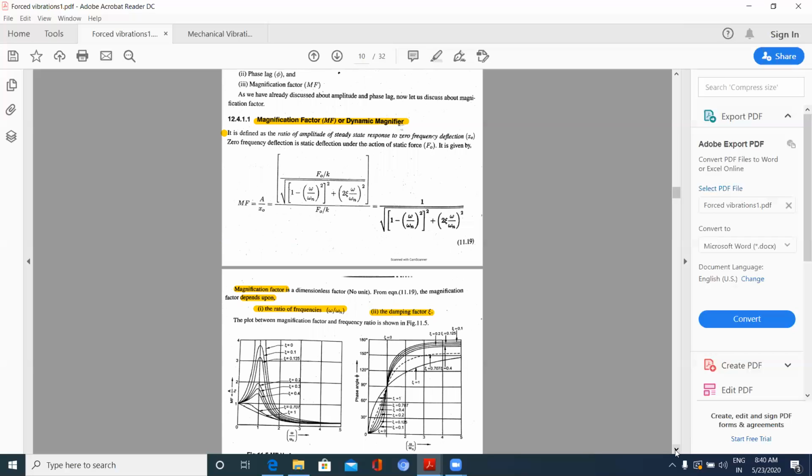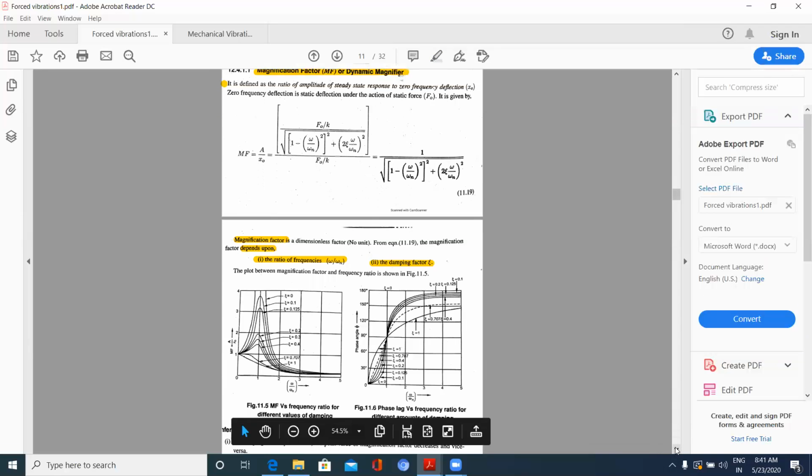If F naught is applied and removed, not applied again, the deflection is x naught. But if the same force F naught is applied periodically, then I will get the deflection capital A. And the ratio of the deflection when applied periodically to that from the initially applied force F naught is given as the magnification factor.